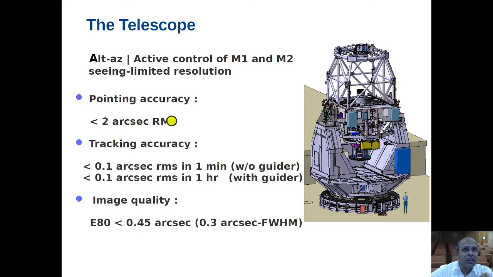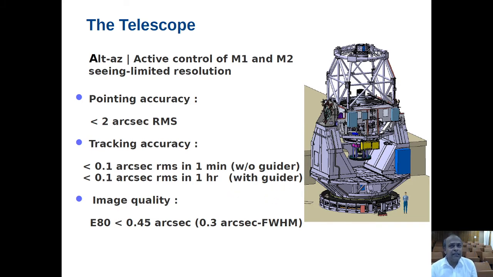One is of course the pointing accuracy, the accuracy with which we point at different celestial sources in the sky. This telescope points with an accuracy of 2 arc second RMS. After pointing, any telescope has to track the celestial source so that we can continue recording the image. This tracking accuracy is less than 0.1 arc second in 1 minute and 1 hour. The 1 minute is without guider and the 1 hour is with guider.